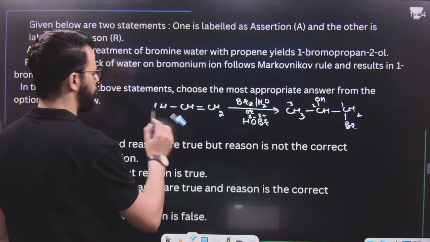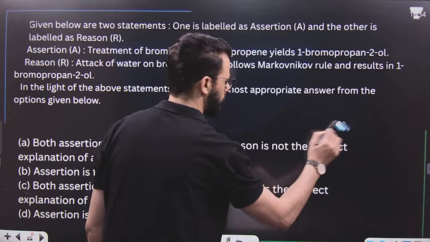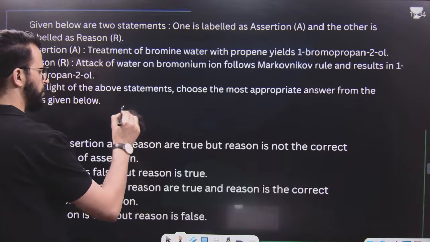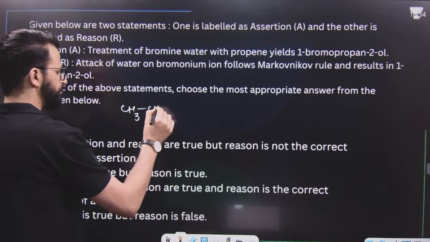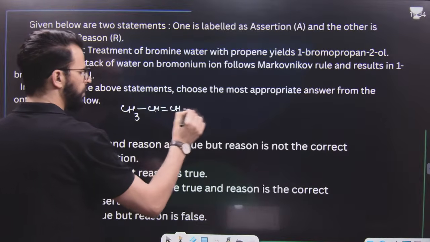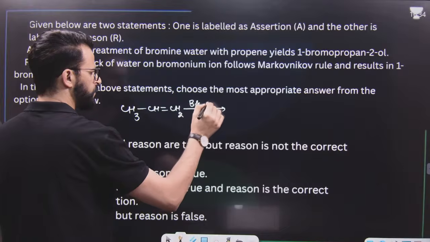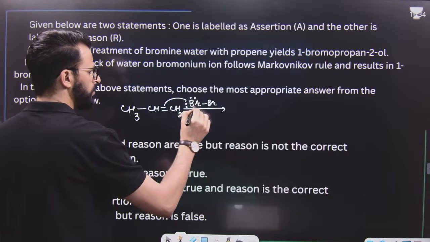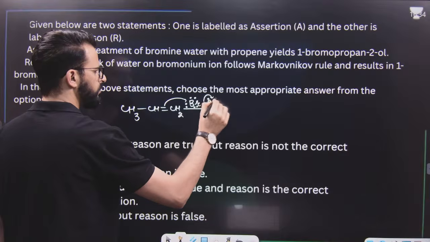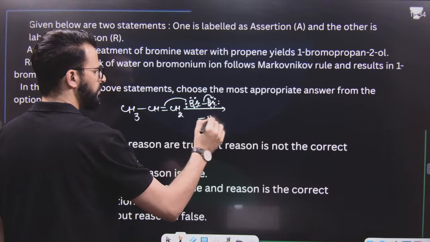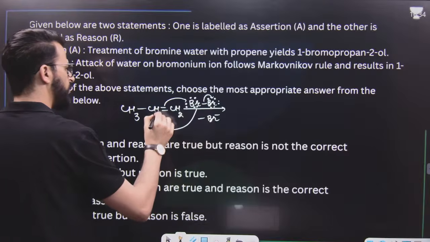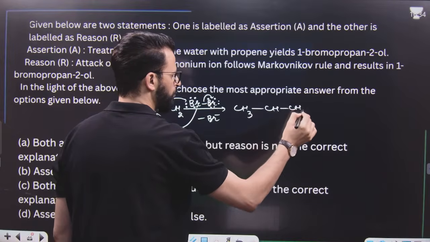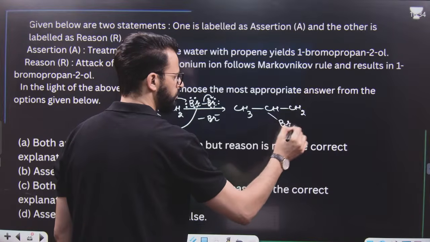Have a look. I will show you a little bit of the mechanism over here, because your mechanism part should be good as far as electrophilic addition reactions are concerned. So this is propene. With bromine water, what will happen? First, it will result in the formation of a cyclic bromonium ion. Br minus will be lost and this will form a cyclic bromonium ion like this.